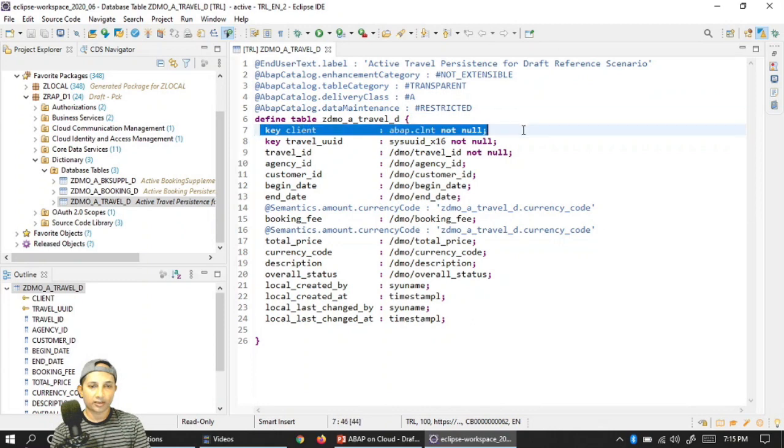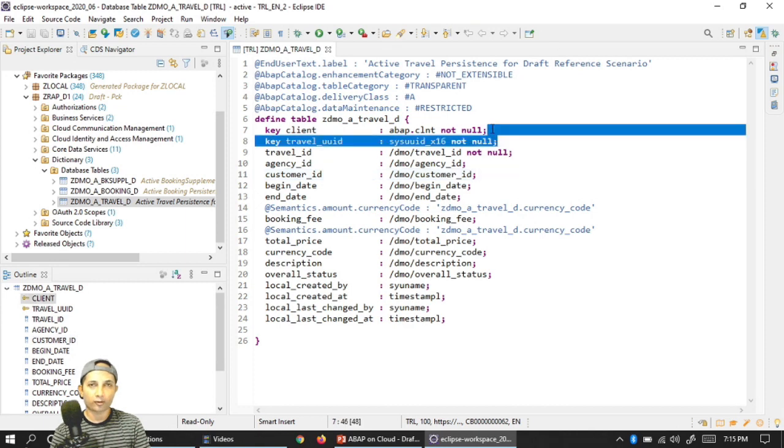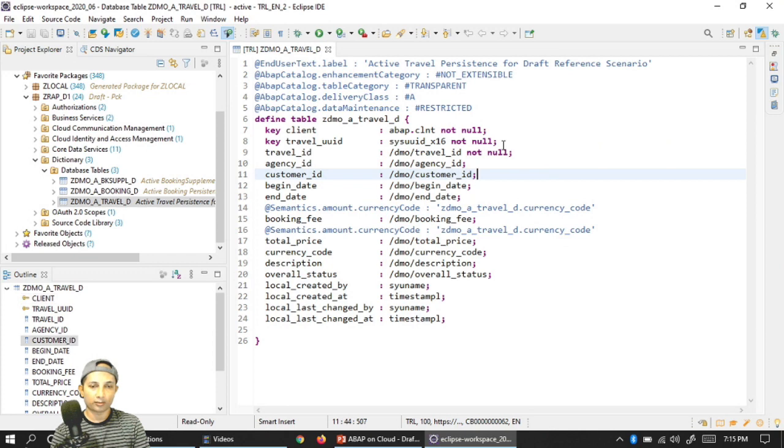So here is my client and this is my key field. Okay, so client will be handled by the framework because we are using the latest CDS. So when we create the CDS, we'll see this client part I will not handle. The newer or simplified CDS version will take care of it.